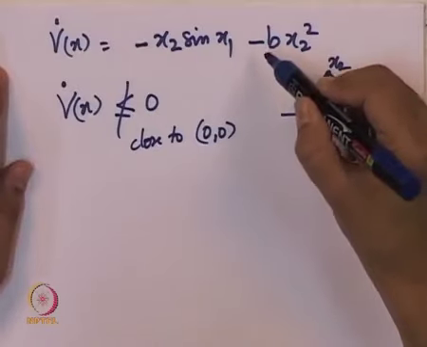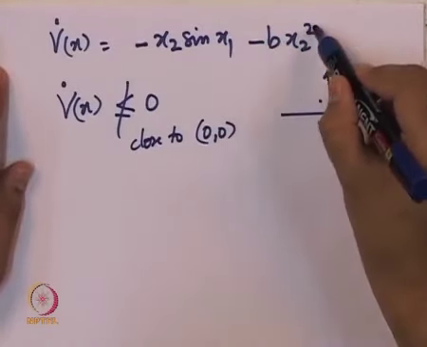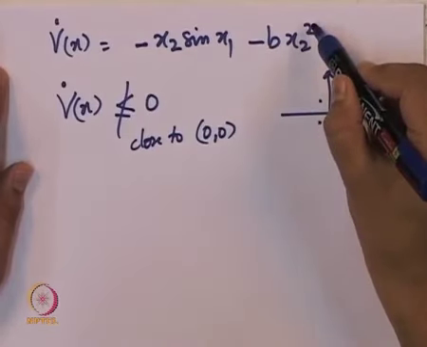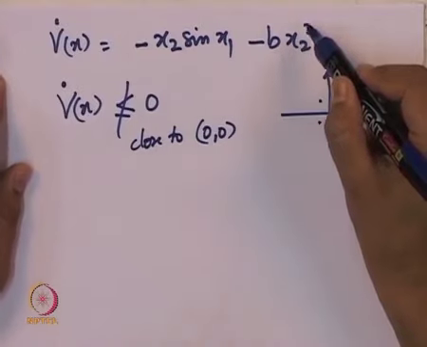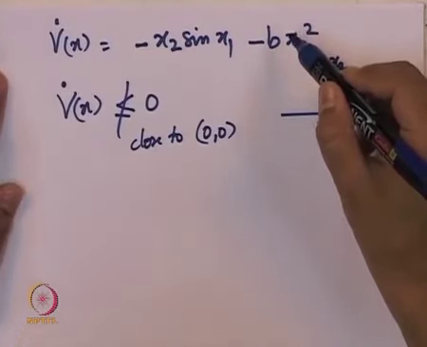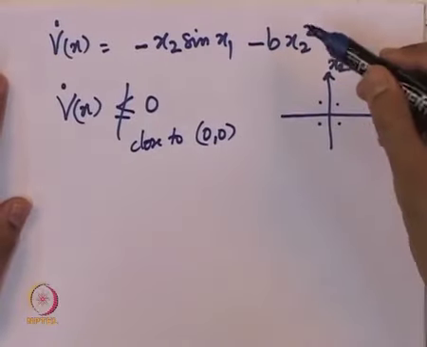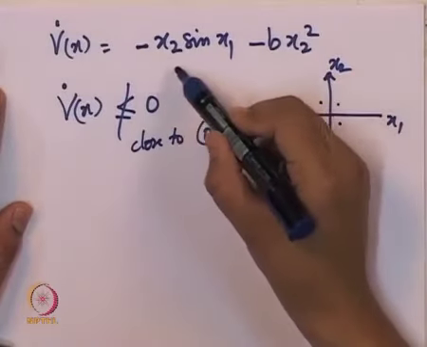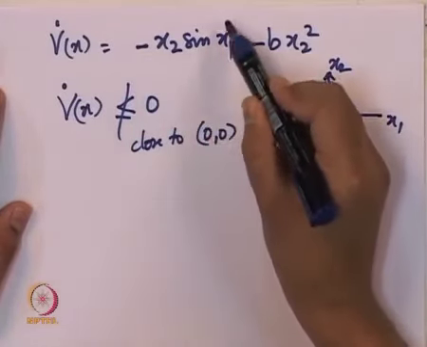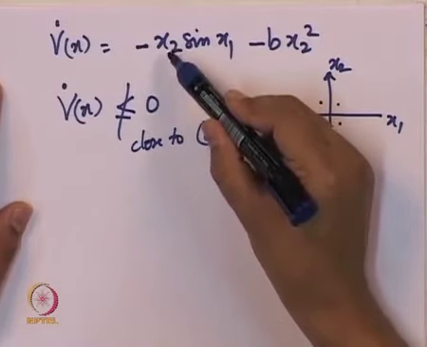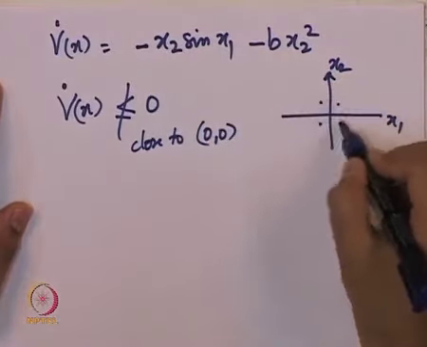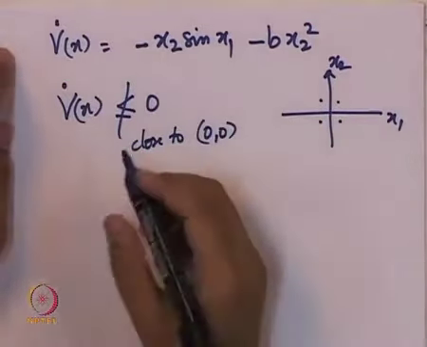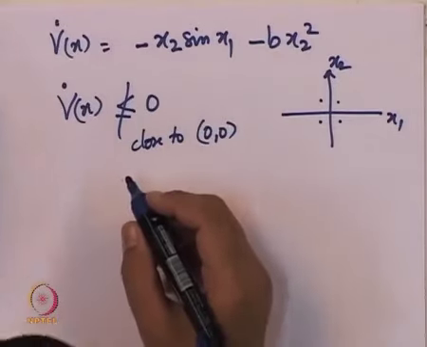In order to check oneself, one could first ignore this particular term. Why can we ignore this term? Because to put b equal to 0 just means that we have a pendulum without friction, and for the pendulum without friction we know that the system is stable. By intuition we want to obtain that as a conclusion from the Lyapunov theorem of stability, and for that purpose this particular quantity certainly changes sign. It will have different signs depending on x1 and x2 on each of these 4 quadrants, and hence this v dot does not satisfy less than or equal to 0. So this is not a valid Lyapunov function.